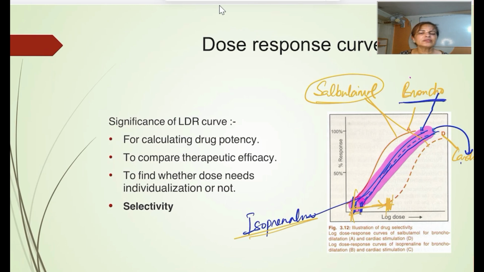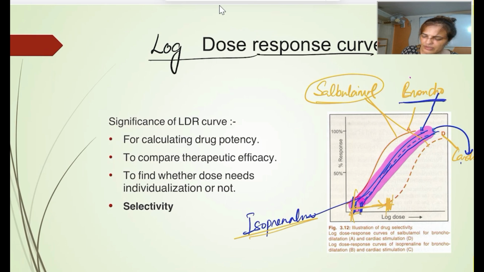अगर मुझे isoprenaline देनी होगी तो what will happen? There will be cardiac stimulation along with the bronchodilation. So this is about the log dose response curve. With the log dose response curve, what can we calculate? We can calculate potency, efficacy, and with the slope, whether the dose needs individualization or not. This is number 3, and selectivity.